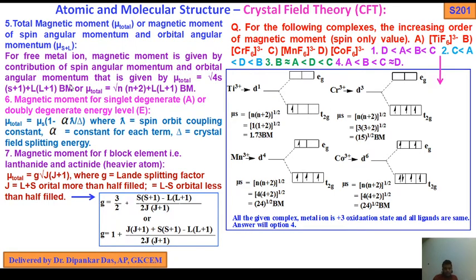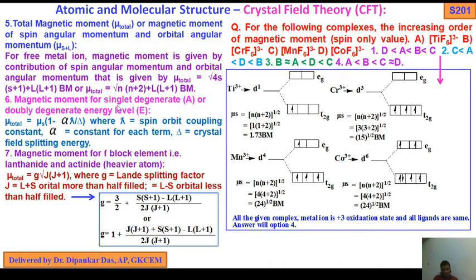Or mu total equals root over n into n plus 2 plus L into L plus 1 BM. So that is the expression of total magnetic moment mu total.